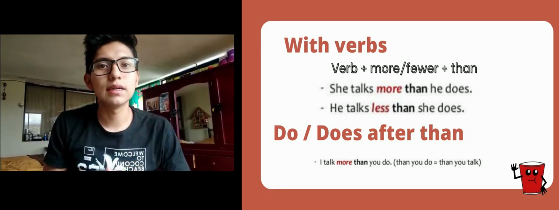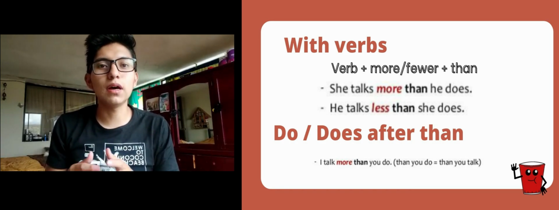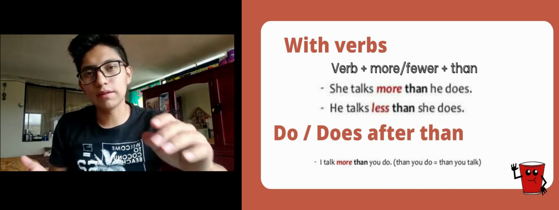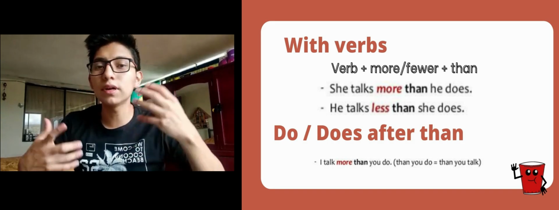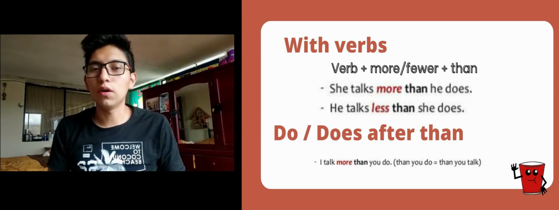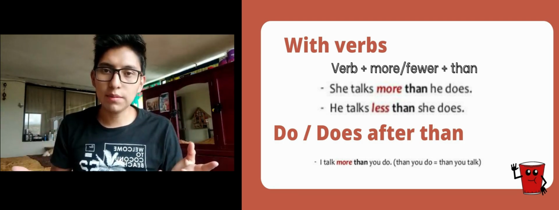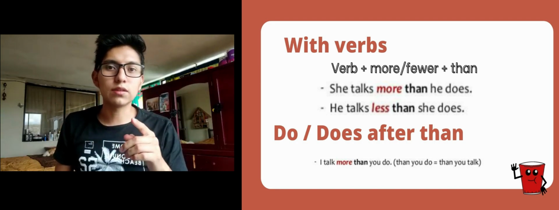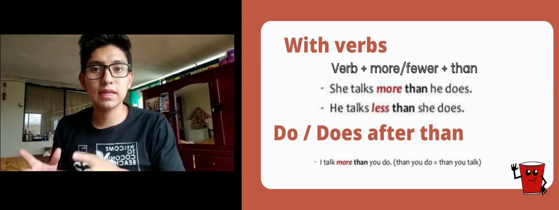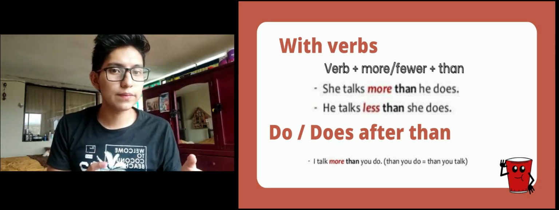Do, does, is often used after than, so that the verb does not have to be repeated. For example, she talks more than he does, or he talks less than she does. For example, I talk more than you do. Than you do equals than you talk.